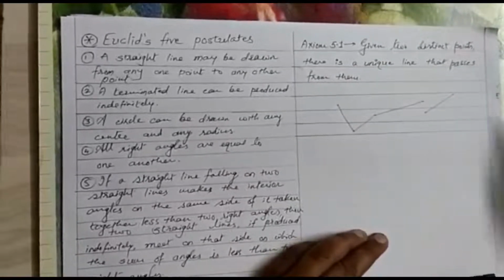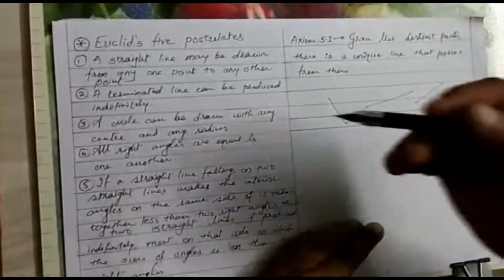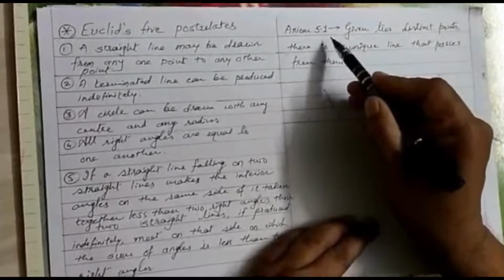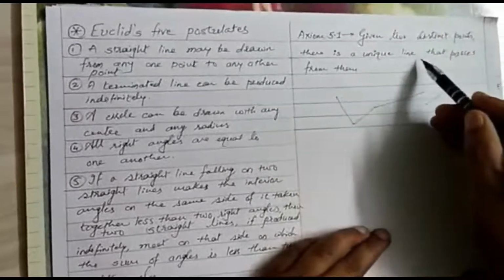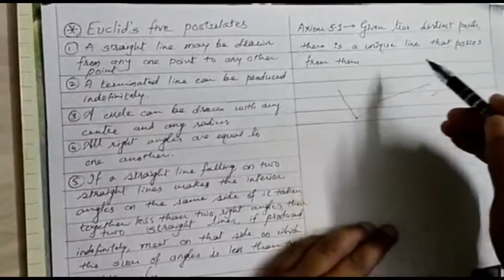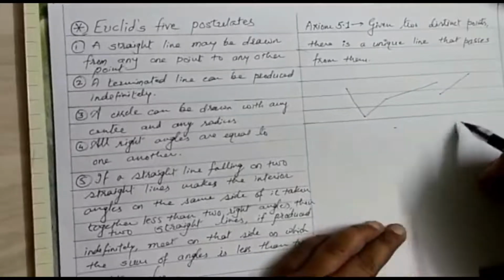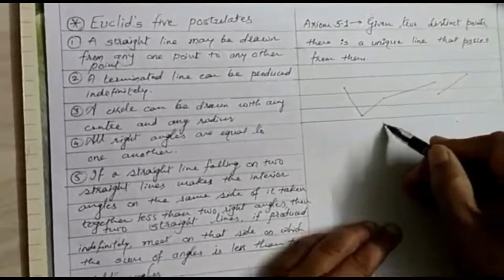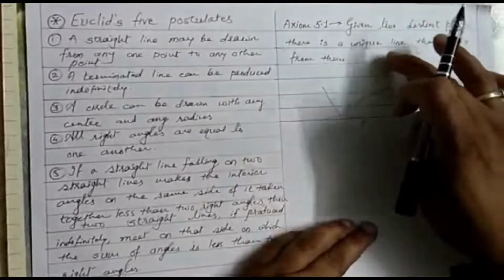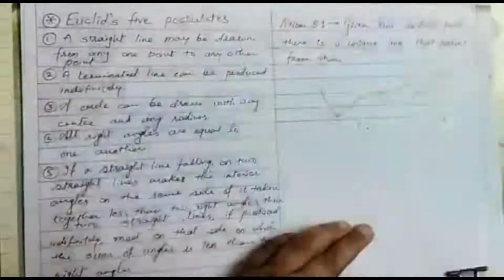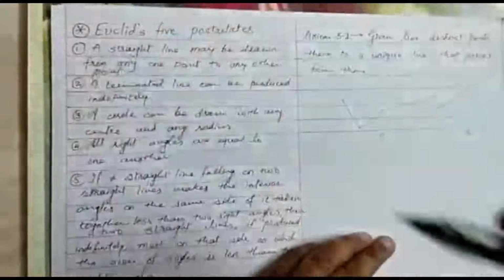Okay, so from this has given a result, axiom 5.1. Given 2 distinct points, there is a unique line that passes through them. Given 2 distinct points, 2 अलग अलग points, say point P and say point Q. Axiom 5.1 is a result from the first postulate. In the book it is written after the first postulate only.